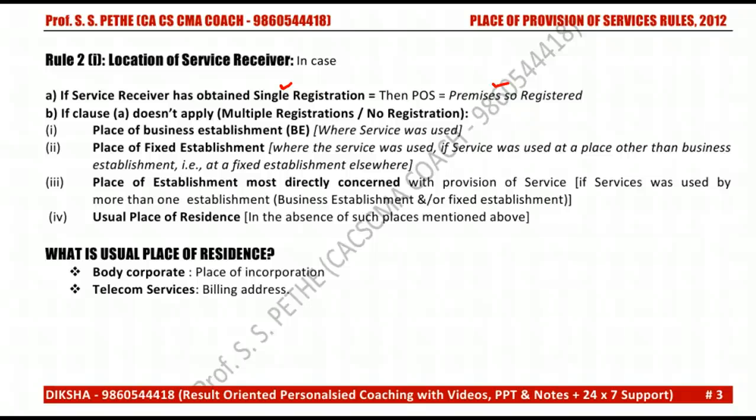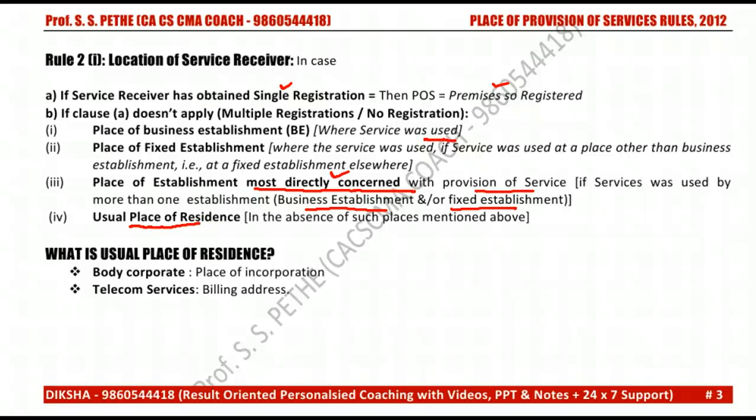Then the place of business establishment where the service was used; the place of fixed establishment where the service was used, if the service was used at a place other than the business establishment; the place of establishment most directly concerned with the use of the service, if the service was used by more than one establishment, business or fixed, whichever is more directly concerned. And the usual place of residence, if none of the above three is applicable, will be treated as the location of service receiver.